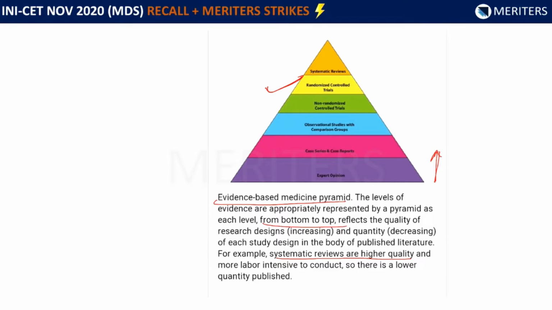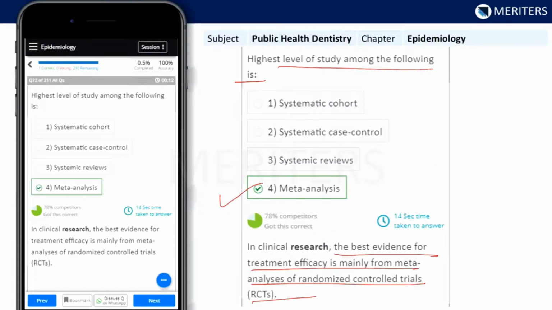So coming back to the question again, see which of the following studies gives you the best evidence for the treatment. Among these, we have seen the options cross-control study, cohort, case control, randomized control. Among these, the randomized control trial will give you the best evidence as it is seen at the top of the table.